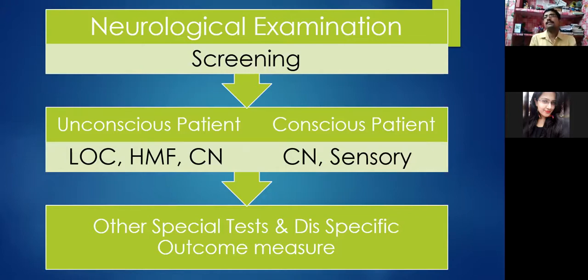If some sensory disturbance is found, meaning cortical sensations like stereognosis, barognosis, and graphesthesia are affected, then we can think that yes, there can be involvement of the parietal lobe, because the post-central gyrus is located in the parietal lobe, and that can be the cause of the disturbances.